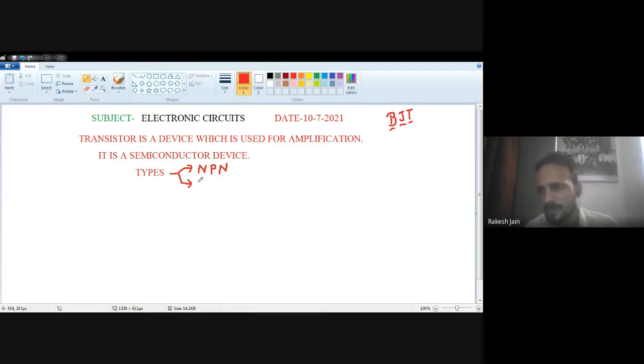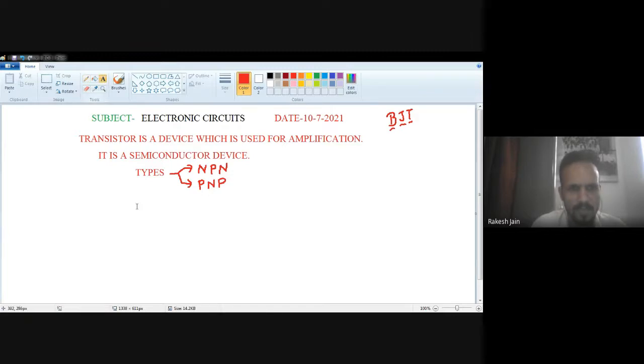When an n-type semiconductor is sandwiched between two p-type semiconductors, that is known as a PNP transistor. So there are two kinds of transistors, NPN and PNP.